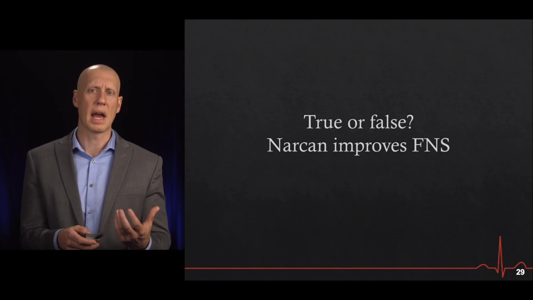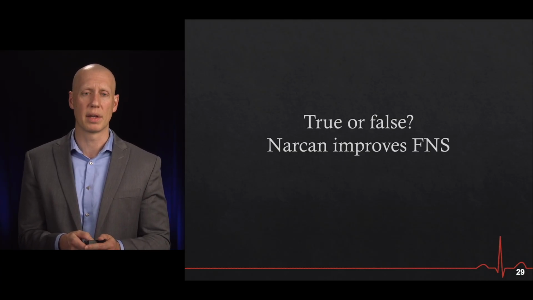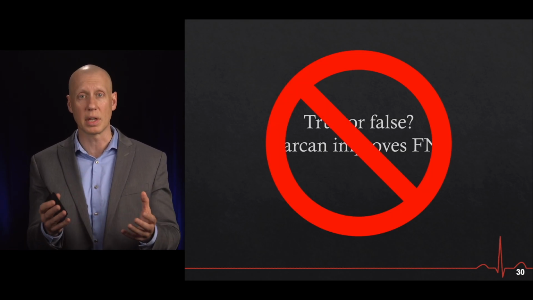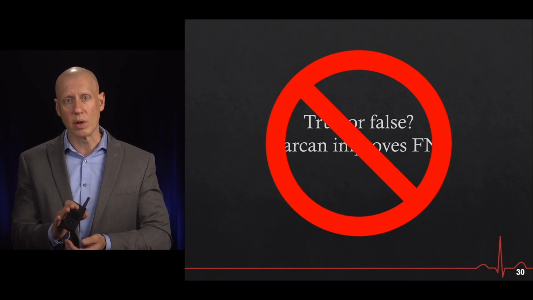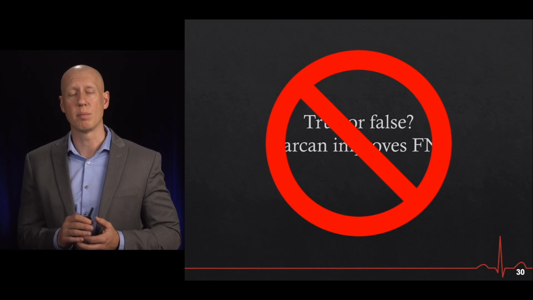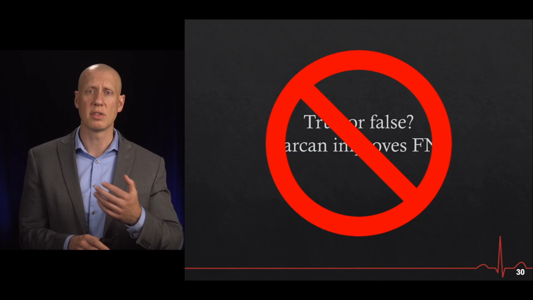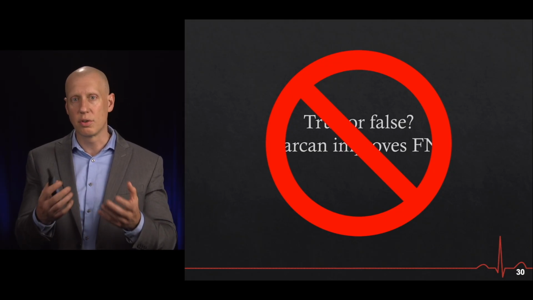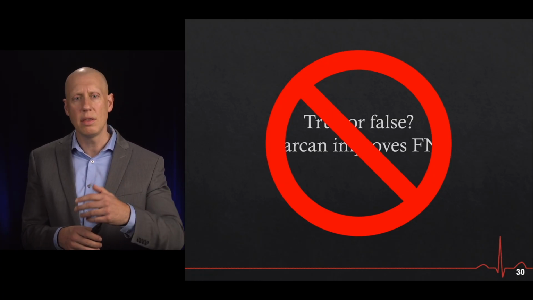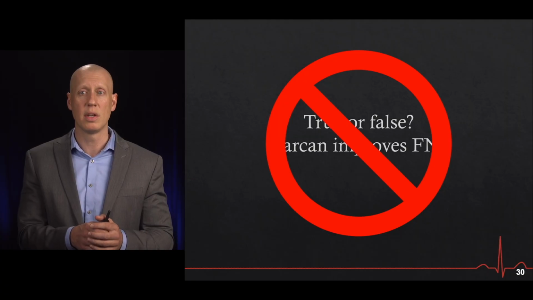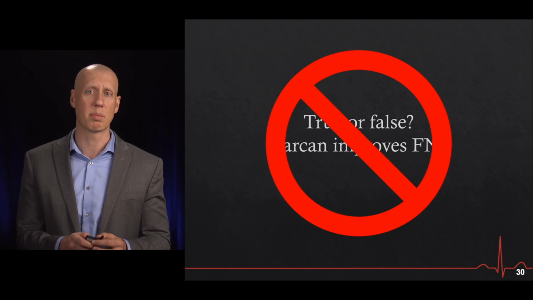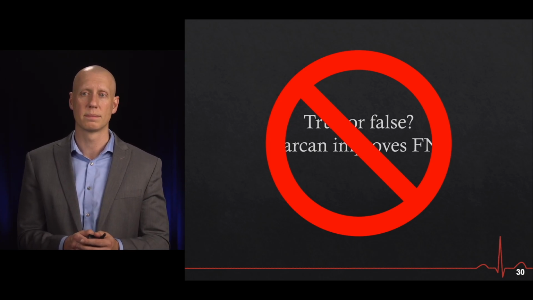So where does that leave us right now as far as Narcan in the treatment of patients with cardiac arrest? We don't have evidence that it should be given routinely, meaning it should not necessarily be given to all patients who are in cardiac arrest. However, the studies do suggest an association between Narcan administration and improved outcomes in patients with cardiac arrest. So in these situations, it's valuable for us to use our clinical judgment to determine if we believe there could be an overdose contributing to the cardiac arrest. And in those situations, there may be advantages to doing that, but larger studies and prospective randomized trials are needed to really determine the ideal population for Narcan in cardiac arrest.